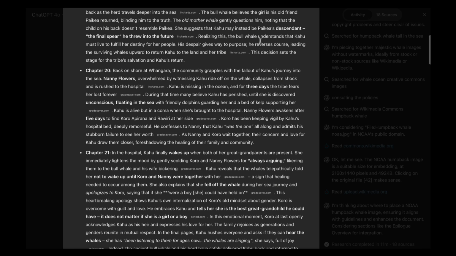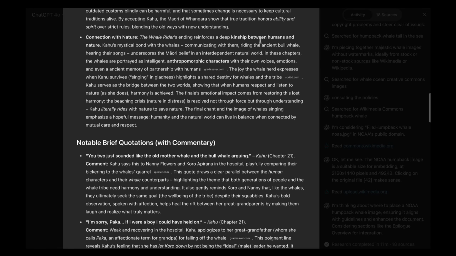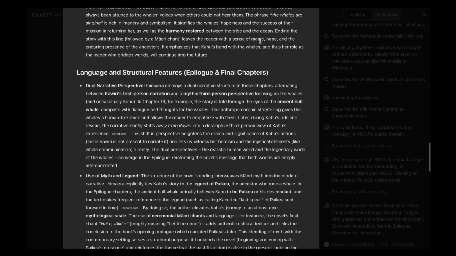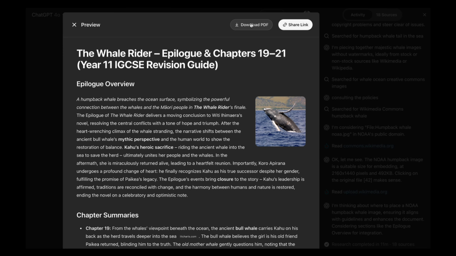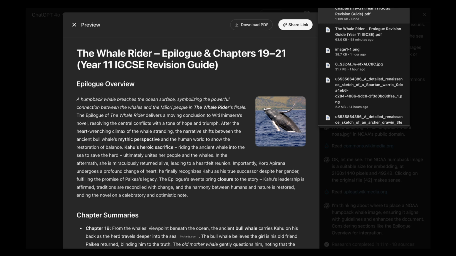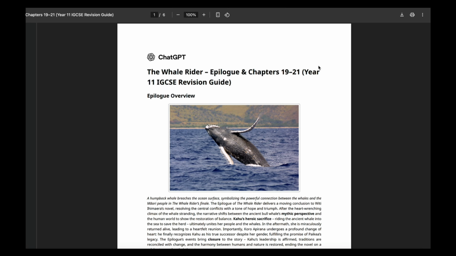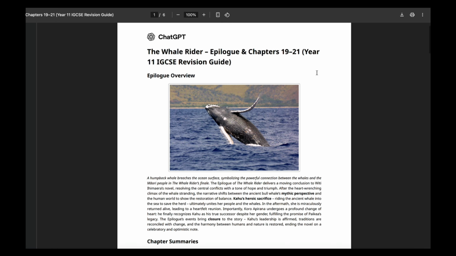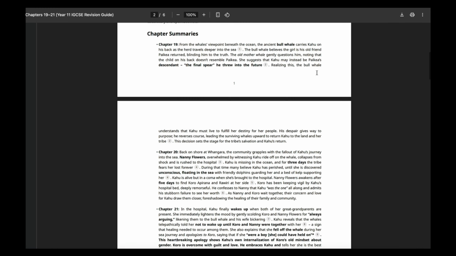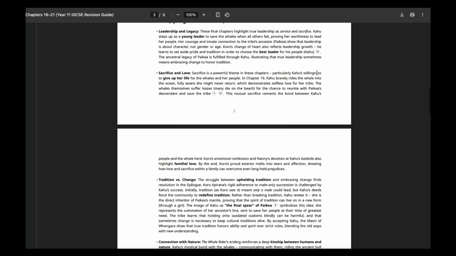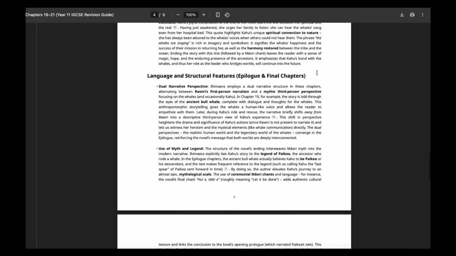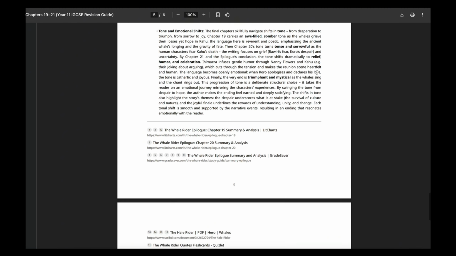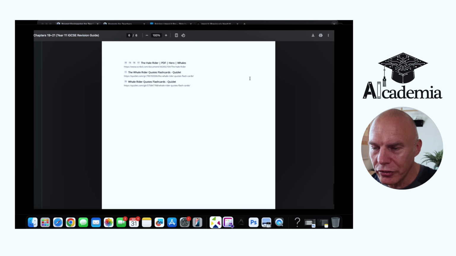It's a much more comprehensive response. It adheres more closely to the specific outline that I wanted. It gives me the citations at the end, and I've got my downloadable PDF link. And when I click on that, here we have a really useful starting point, which of course I'd go in and adapt to suit my students' needs. And the only difference, it's the same model. The only difference was the quality of the prompt that I fed into the system.